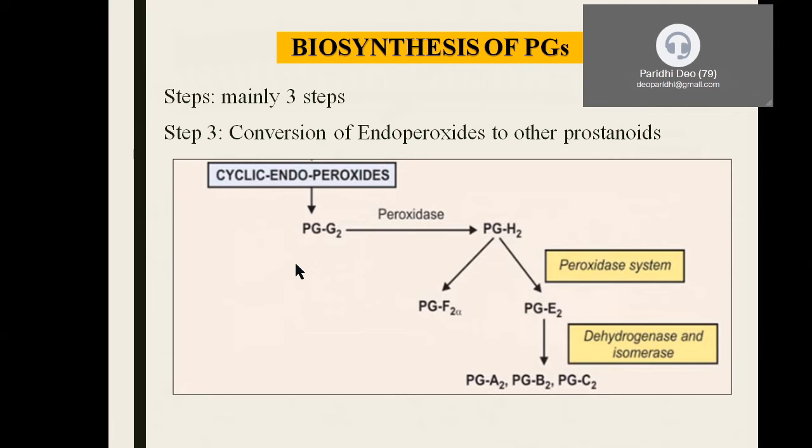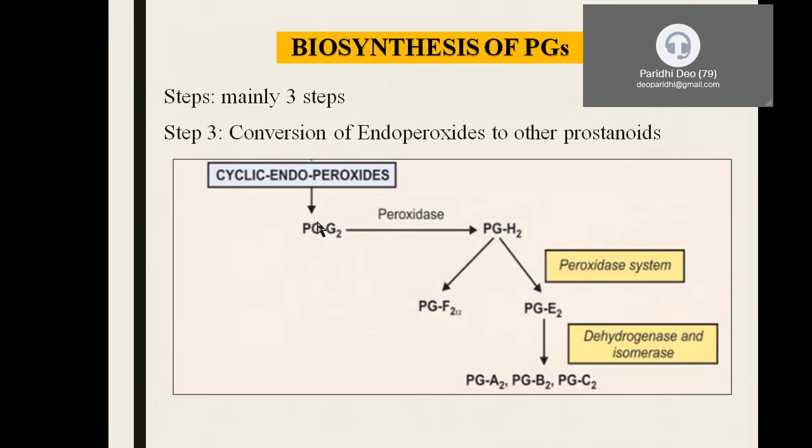This PGG2. I told you the 2 series requires arachidonic acid, henceforth we are showing everything in 2 series. The PGG2, upon action by the peroxidase enzyme, which is going to destroy the free radicals, that is hydrogen peroxide, is going to give rise to PGH2. What is the important peculiar character of these 2 molecules?